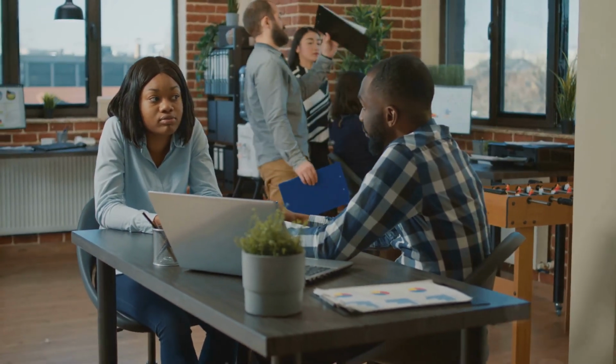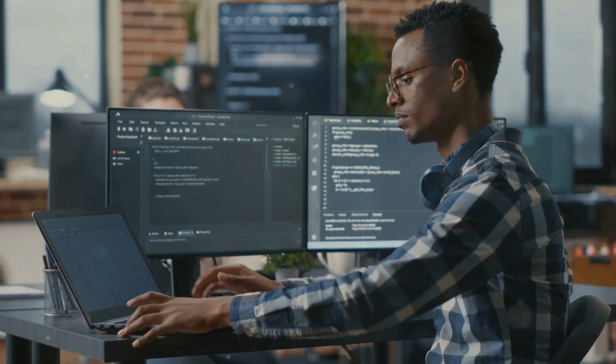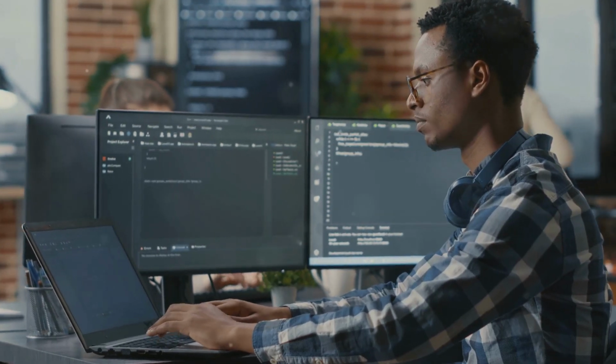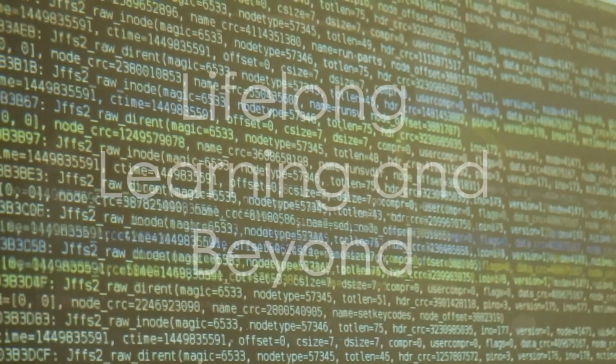Technical interviews for ML roles often involve coding challenges, theoretical questions, and behavioral questions. Practice your coding skills on platforms like LeetCode or HackerRank. Review fundamental ML concepts and prepare concise and insightful answers to common behavioral questions.